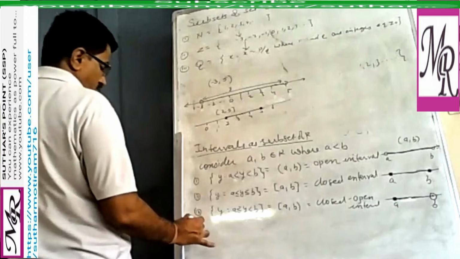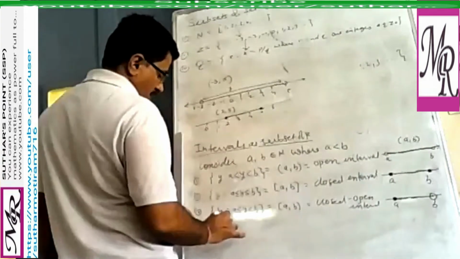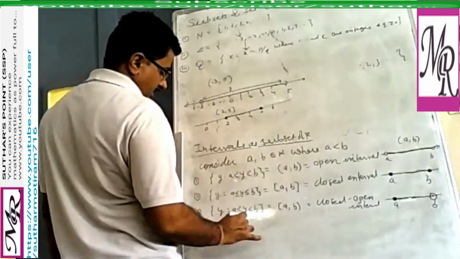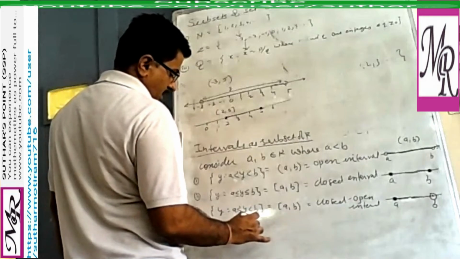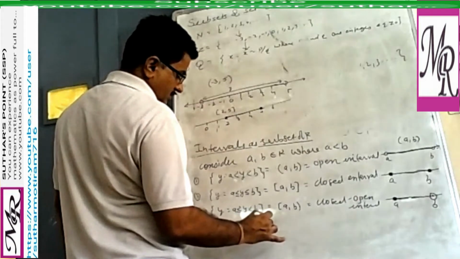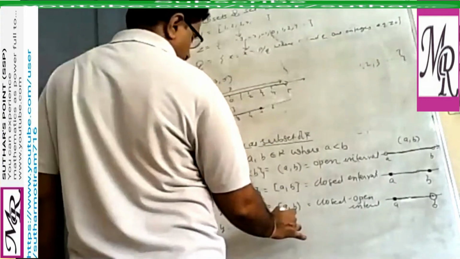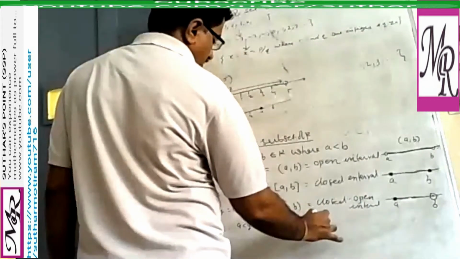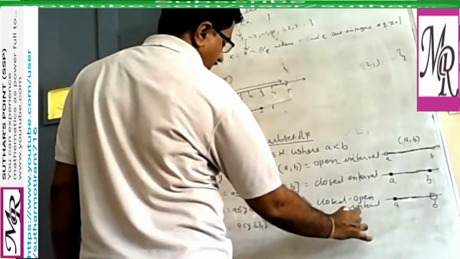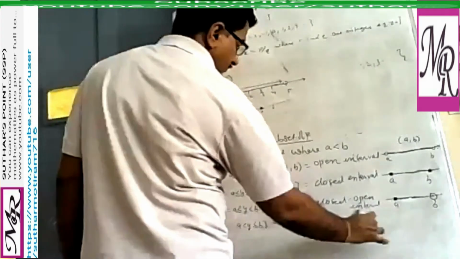And the last, or fourth one, y such that a is less than y less than or equal to b. So now the left side is open, so (a, b], and the right side is closed. So this is known as open closed interval. We may draw the graph.